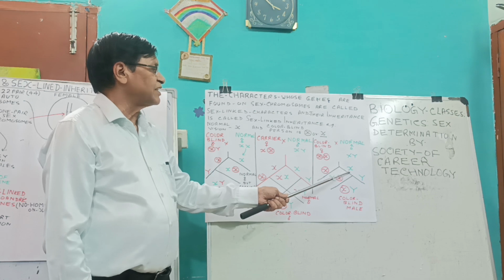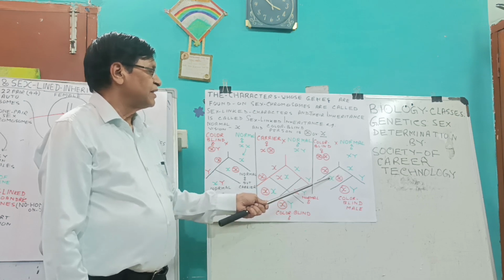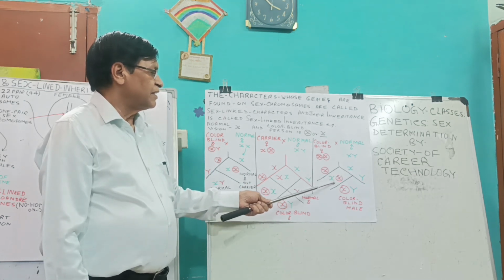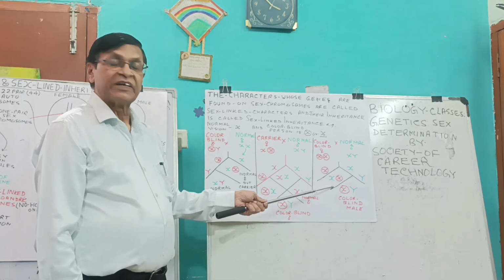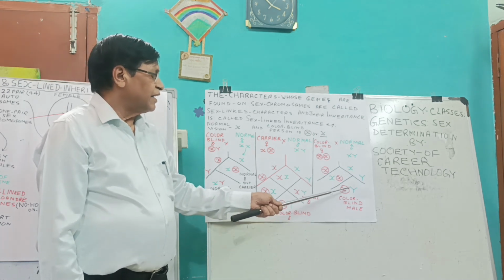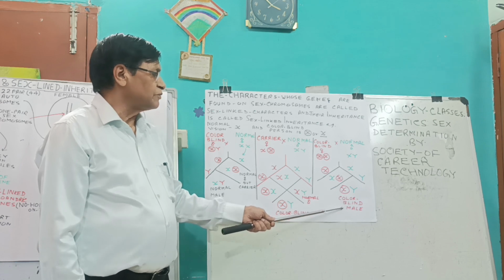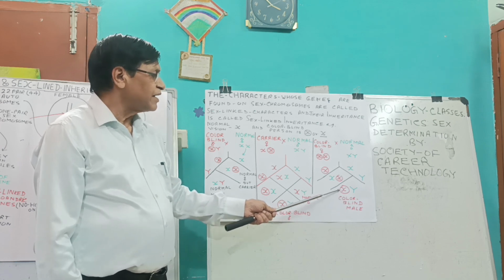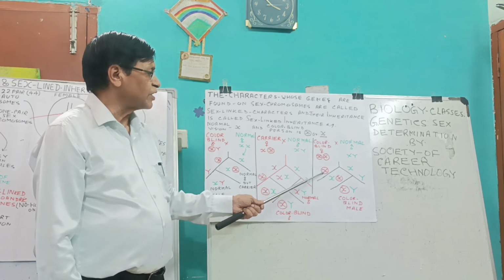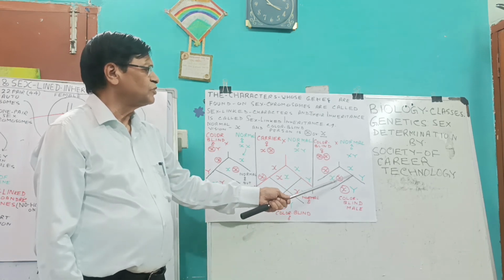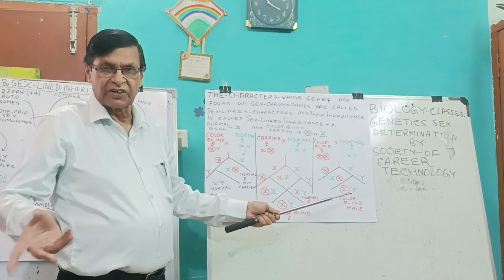If it unites with a sperm having normal X, it results in a phenotypically normal but carrier female, and this individual will develop into a color-blind male because it has this X chromosome for color blindness and this Y chromosome, which does not have the gene for normal vision or color blindness.